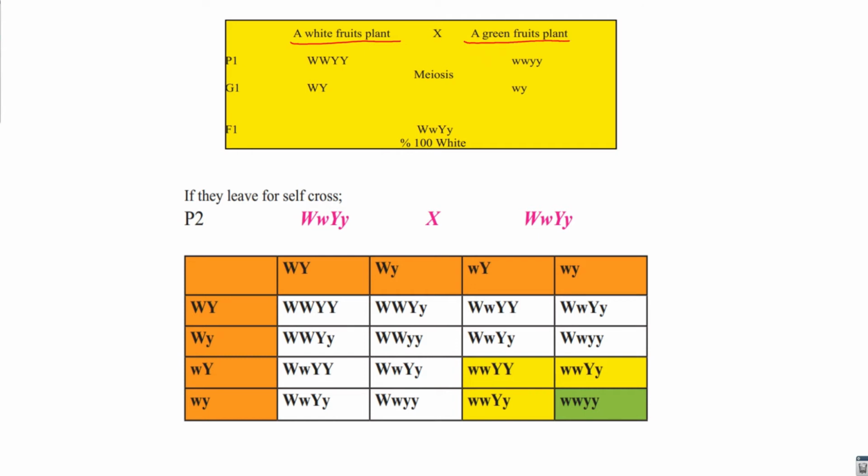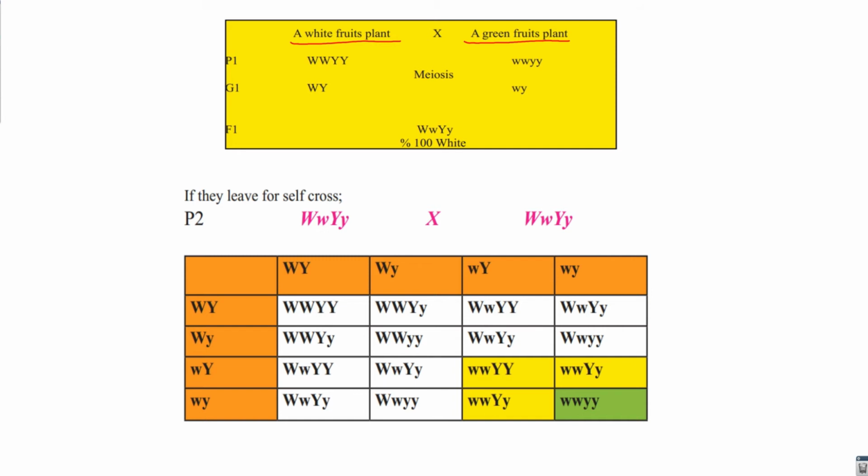Green is a new trait different from the parents. Green appears when neither white nor yellow is dominant. When white is not dominant, it does not appear in the generation, and when yellow is not dominant, it also does not appear, but a new trait appears. We need to remember incomplete dominance.